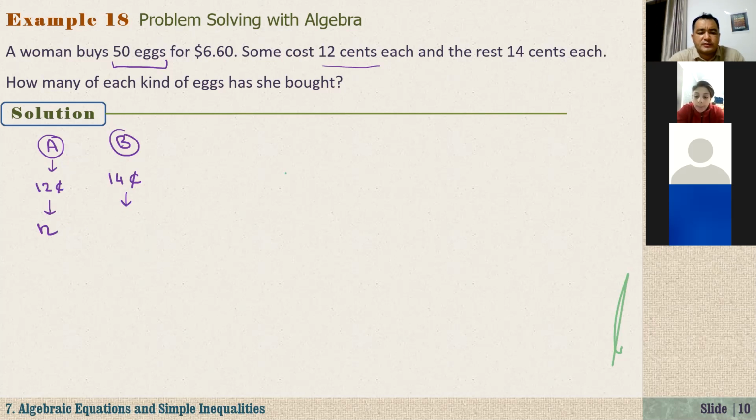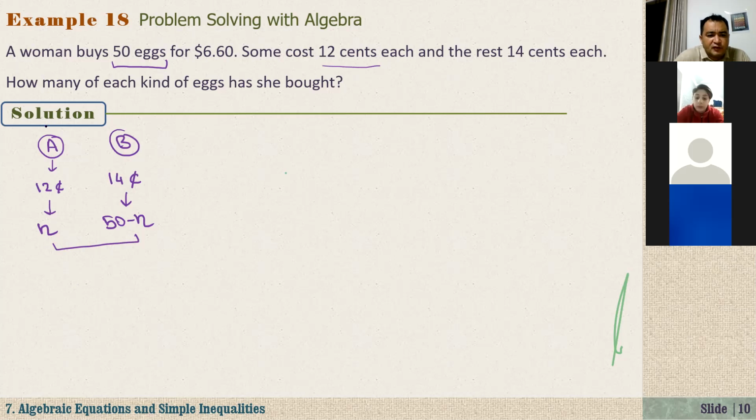Celine, would you like to answer this question? Maybe 50 divided by 14 and then multiply by n. No. Altogether, Celine, if she bought 50 eggs and she bought two types of eggs, if she bought n type A eggs, how many type B eggs did she buy? I think we can add them. It will be 26 and then divide. Celine, it's just 50 minus n, right? Together, it is 50.